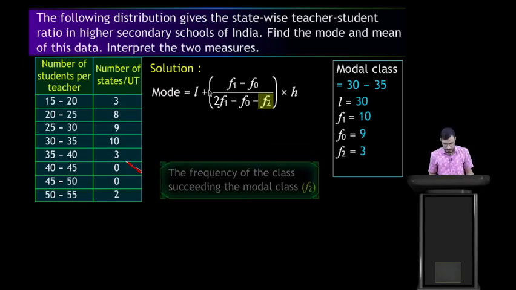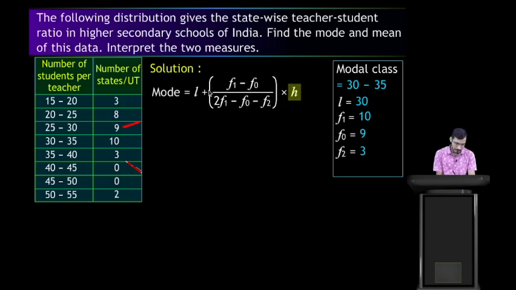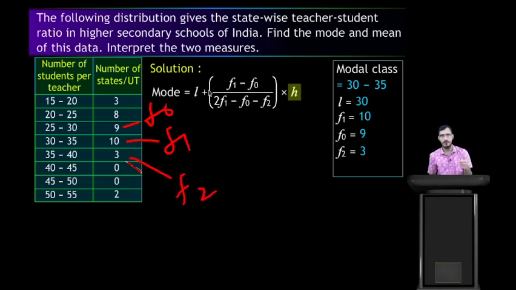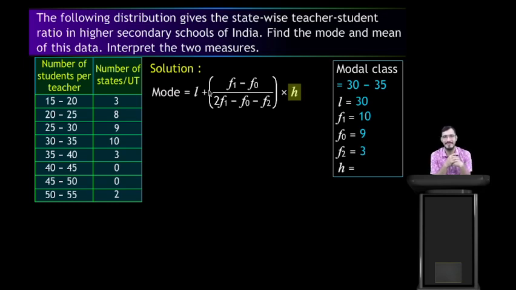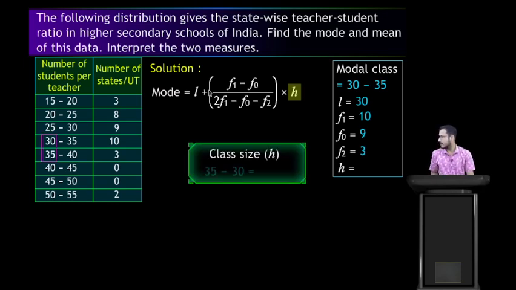Okay, students, that is F0, that is F1, and that is F2. F1 is the frequency of the model class, F0 is the frequency of the preceding class, and F2 is the frequency of the succeeding class. So these are three terms. L is the lower limit, and H, can you tell me the value of H? Correct. H is the size of the class, 35 minus 30, that is 5 here.